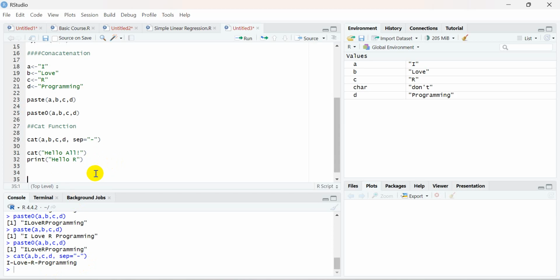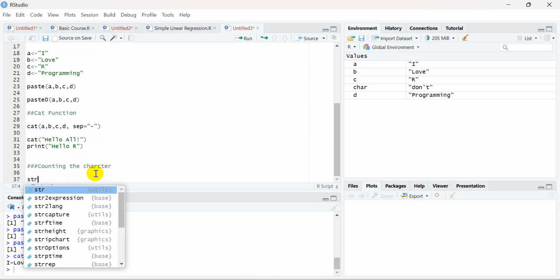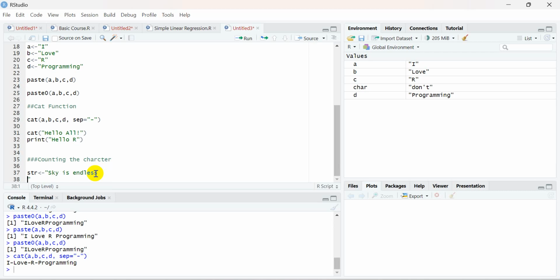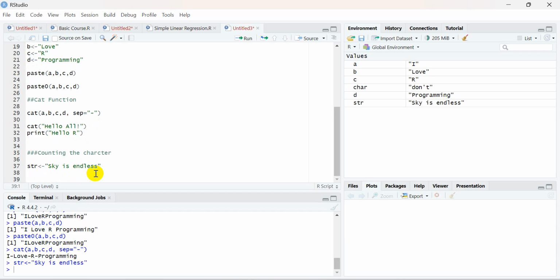Okay, let me tell you about another thing: counting characters. Sometimes this is also a very important function, just to count the character values. For example, suppose you have a string. Let me create a string called str, and in this I will write here: sky is endless. Let's say I just ran it, and I wanted to calculate the total number of characters over here. How many characters are here, right?